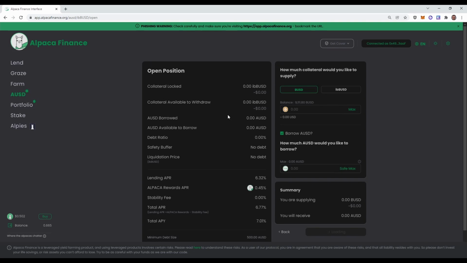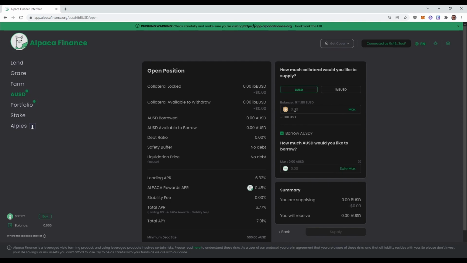So I'll briefly go over all these things here and explain what they mean. So collateral locked, that is the amount of dollars that is used as a collateral. In the case of BUSD, which is currently the only option to borrow against, your BUSD is converted to interest-bearing BUSD, which basically just means that your BUSD are deposited in the Alpaca lending pool, after which you are returned ibBUSD.